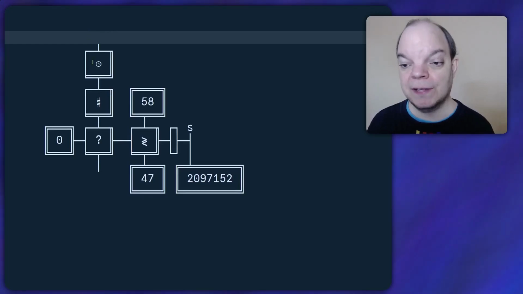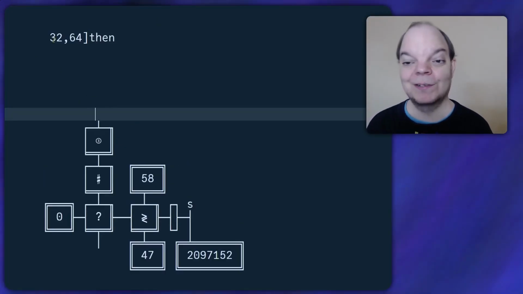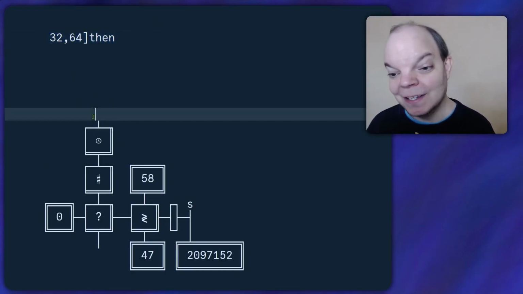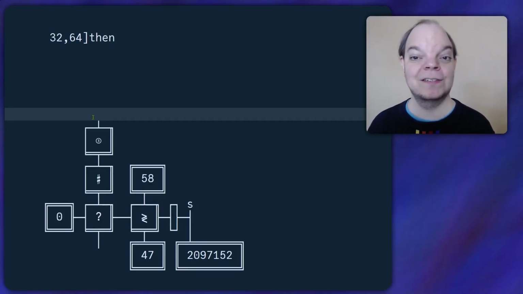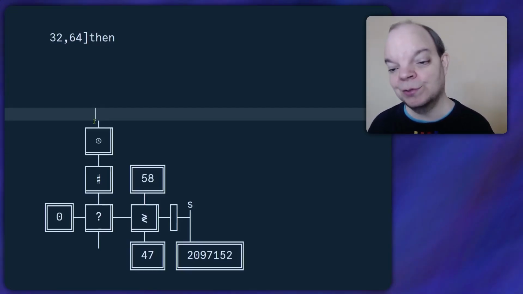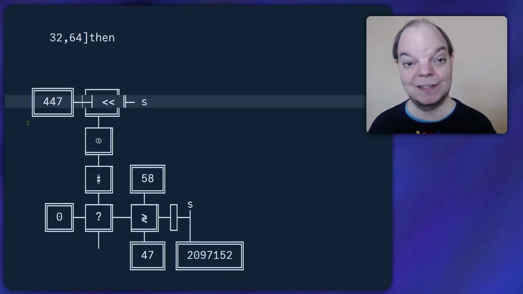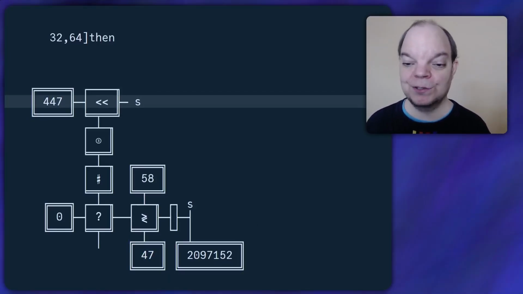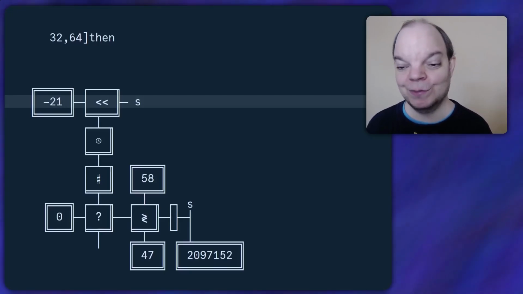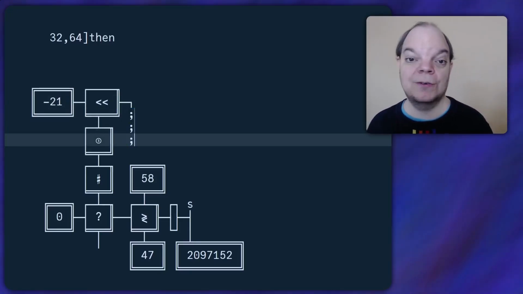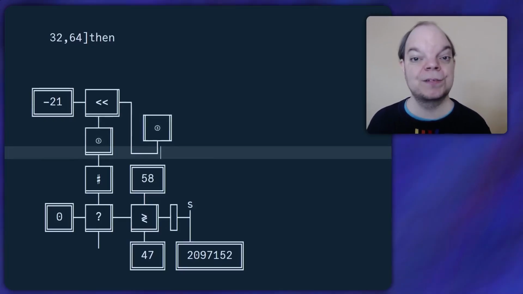And then what goes in there, let me scroll up a bit. I completely forgot that we had the example string there. So what needs to go in here is the string, but with the first character removed. So we need to shift the string right by 21 bits. And in order to shift it right, I'm going to shift it left by a negative amount. So we want negative 21 here. All right, now let's join up the S's and draw a declaration box.